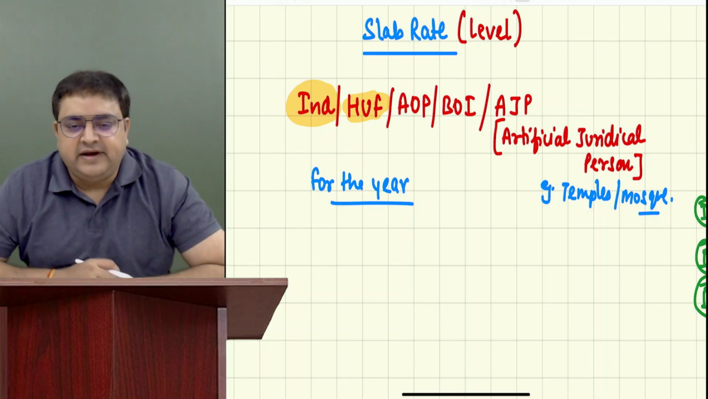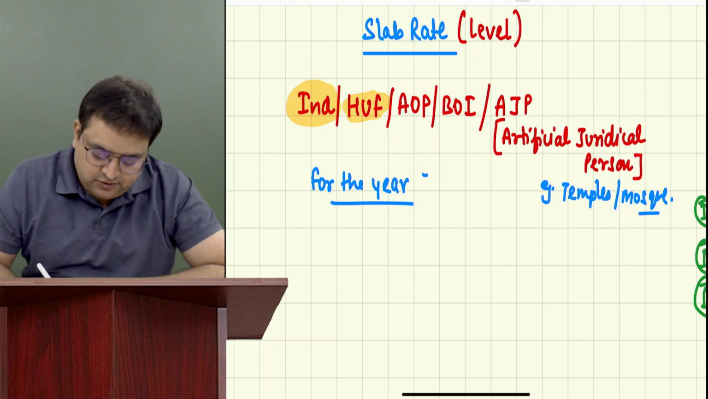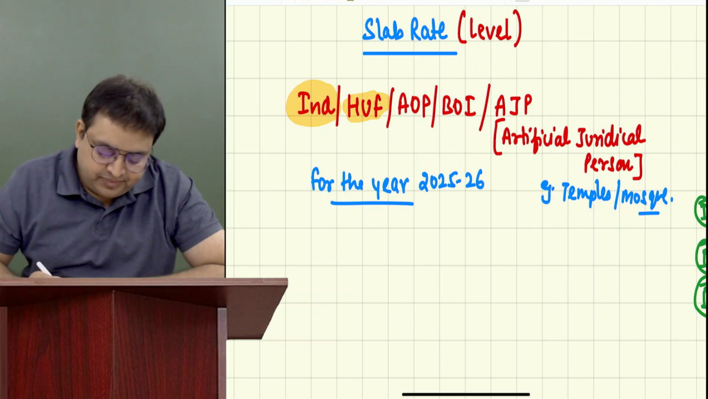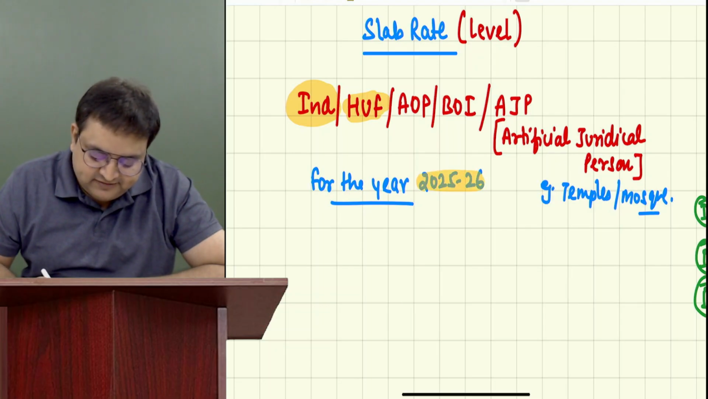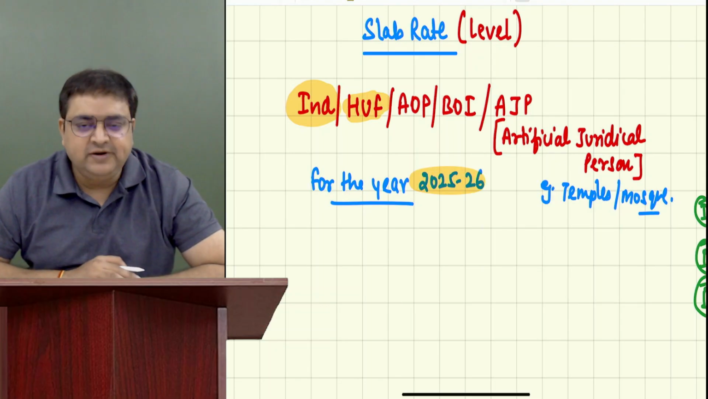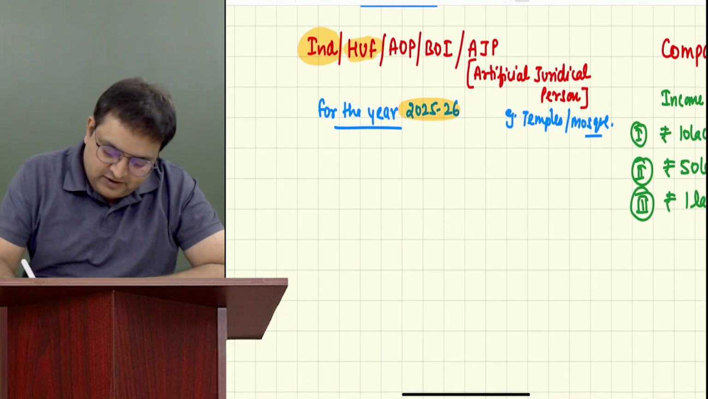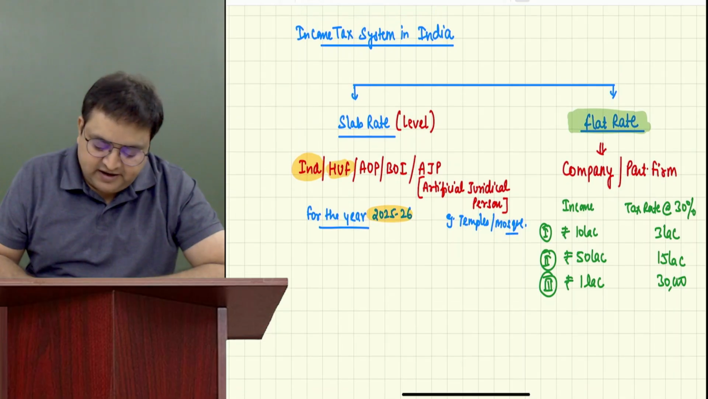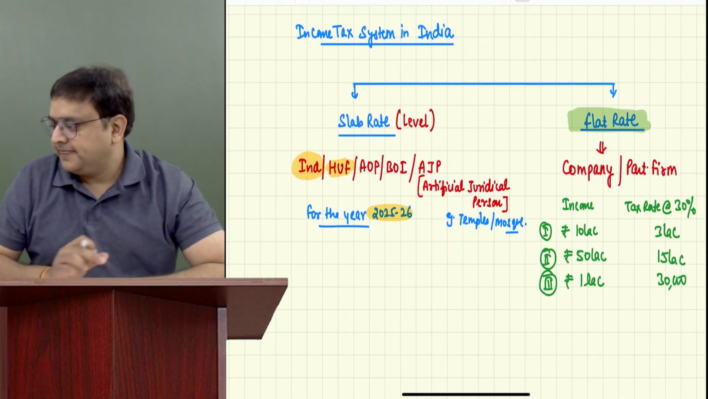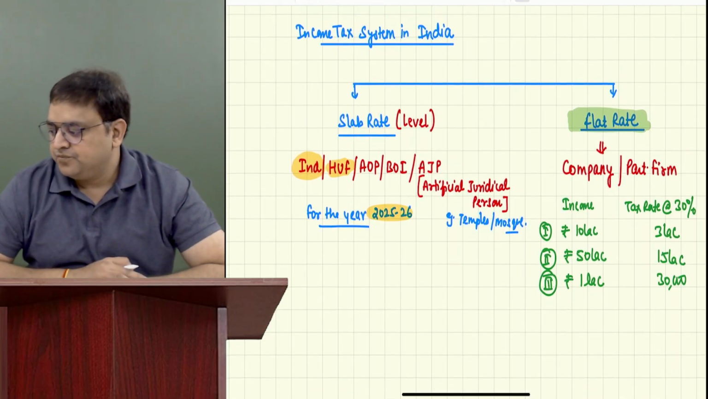In which year are we right now? 25, 26. Correct. So this is the year for your examination purpose. For the year 2025-26, what is the slab rate? Now, everybody, first of all, tell me, has everybody written till here? Yes, sir.